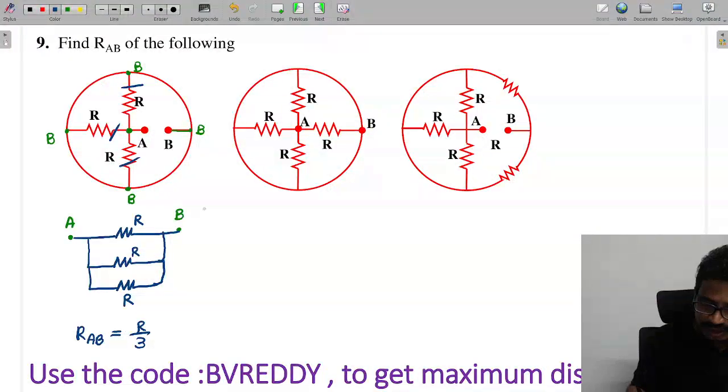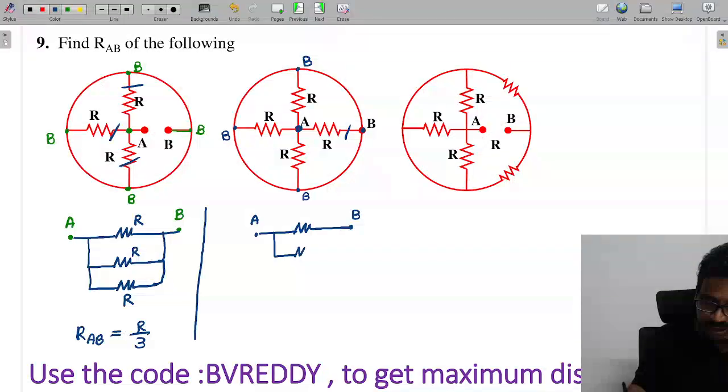Now tell me the second one. This point is A, this point is B, this point is also B only in a way because there is no element, and this point is also B only. So I can place it now, this is A and this point is B. Place the resistors one by one. There are 4 resistors between A to B only.